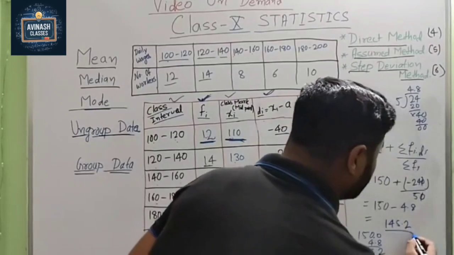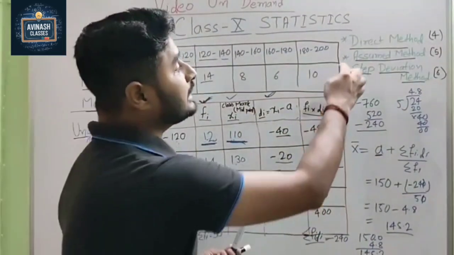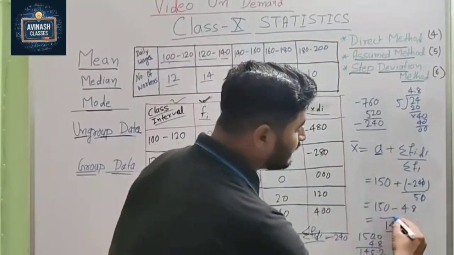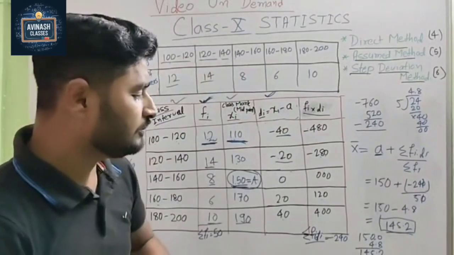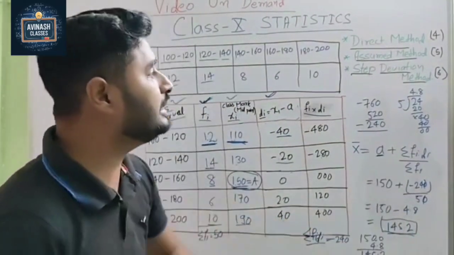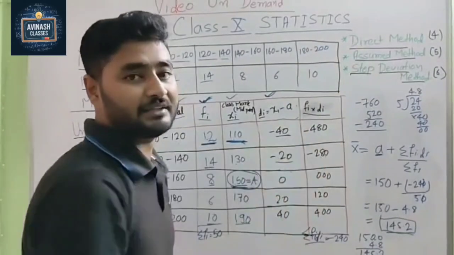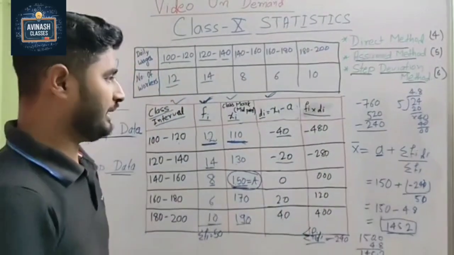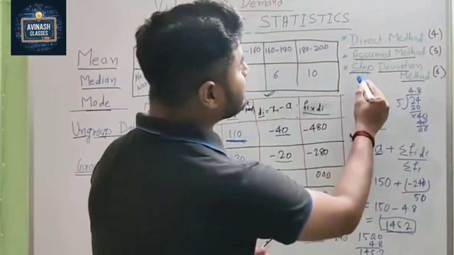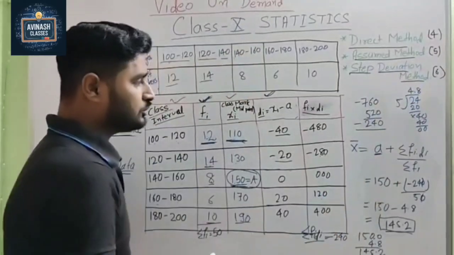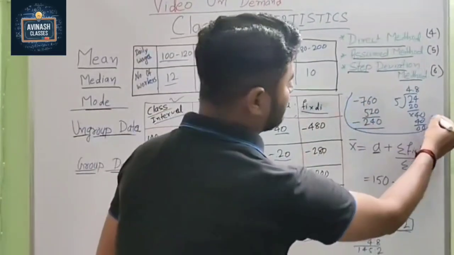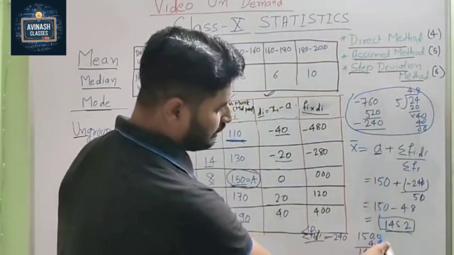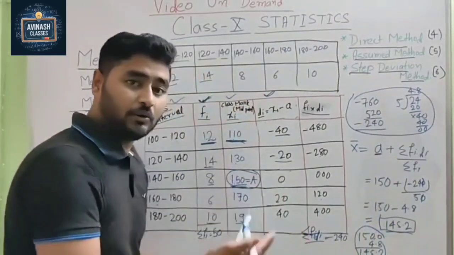Hope you remember, when you do the direct method, we get the same answer, 145.2. So this is our mean by using the second method, the assumed mean method. Now we will do the step deviation method. Please write down all the steps. This is the rough part, so you write it in the rough part, but this is our main part. So please write down and understand.